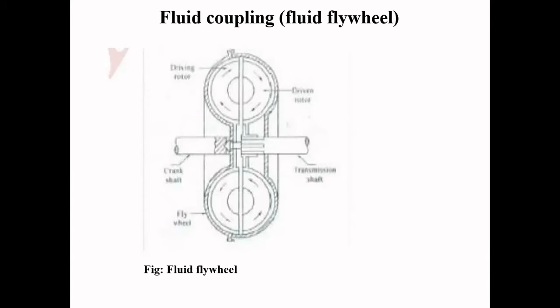Because of the centrifugal force, as the crankshaft starts rotating, the impeller which is fitted on the flywheel of the crankshaft also starts rotating.